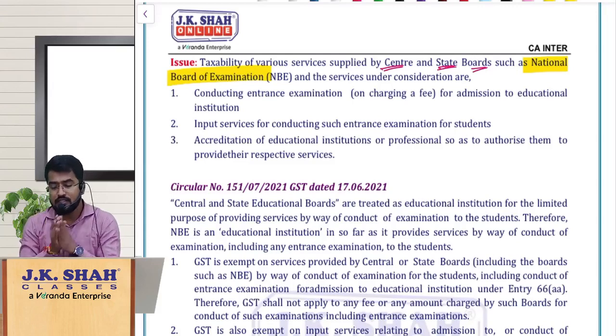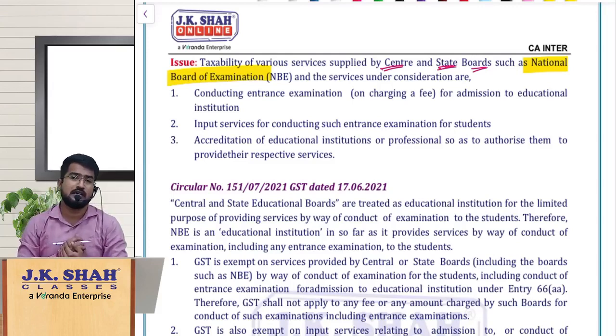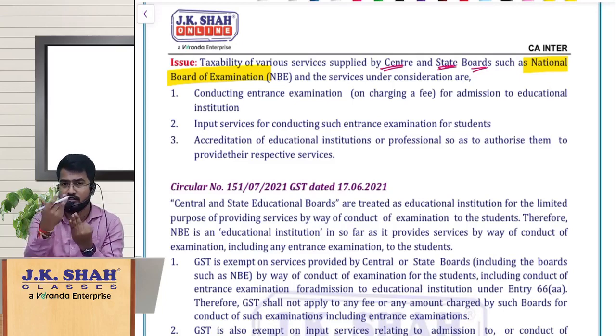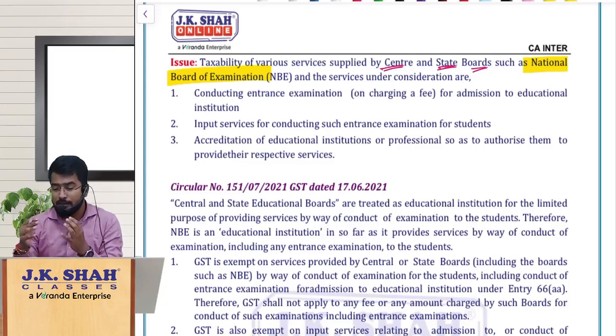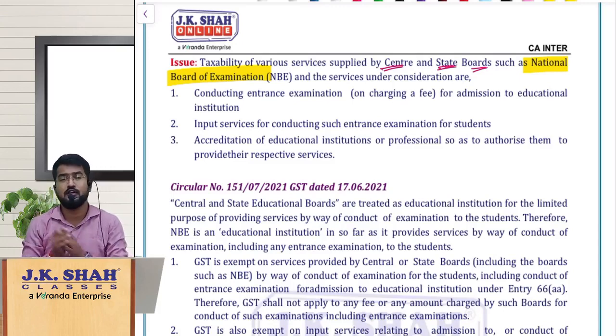Now these boards are not coming under the definition of education institution. If you remember, the education institution definition says whoever is providing education as a preschool up to higher secondary school or equivalent, or anybody providing education as part of their curriculum to obtain a qualification recognized by law, or education as part of an approved vocational education course. If you are falling in any of these three cases, then you are called an education institution. But this National Board of Examination will not come under any of these three cases in the definition. So it is not qualifying the definition of education institution.